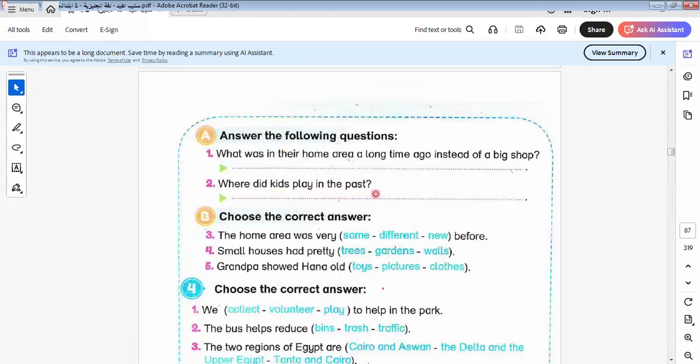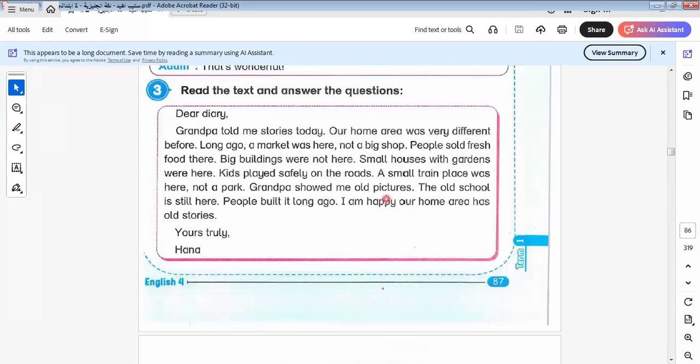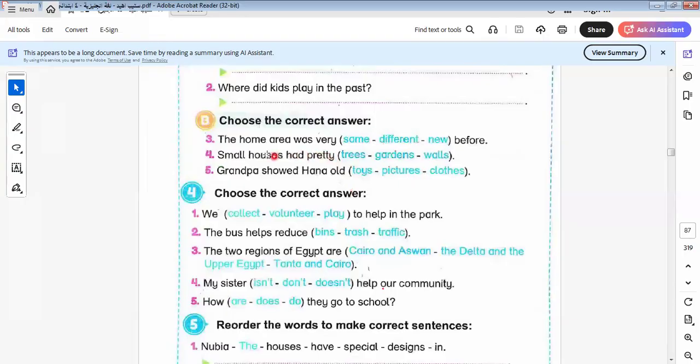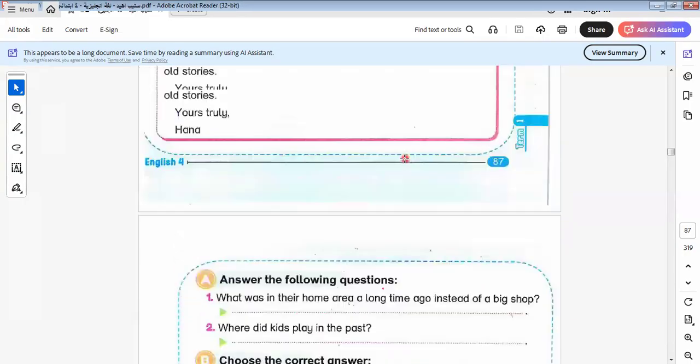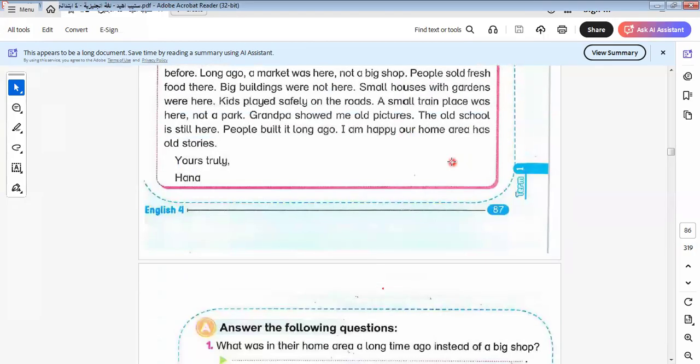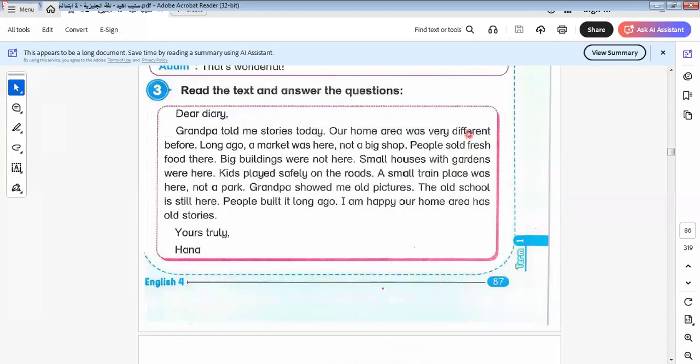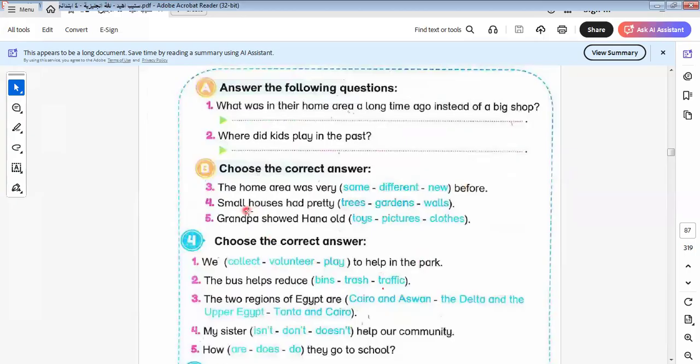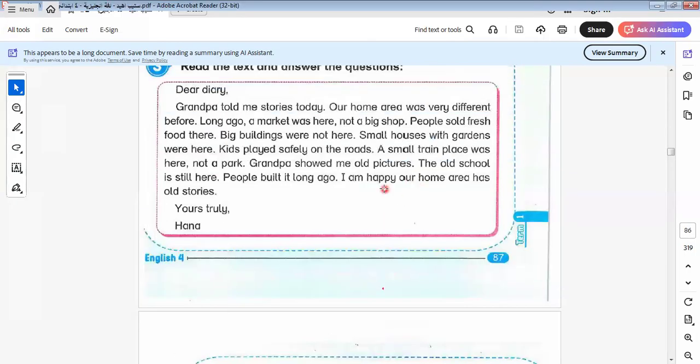Where did kids play in the past? Here I ask about the place that kids play in. They played on the roads. Let's go to another one. The home area was very different before. It will be different, as we know here in this one. Small houses had pretty what? Or beautiful what? Small houses had pretty gardens.